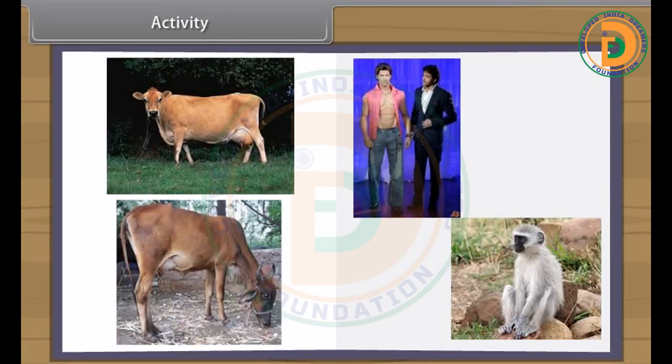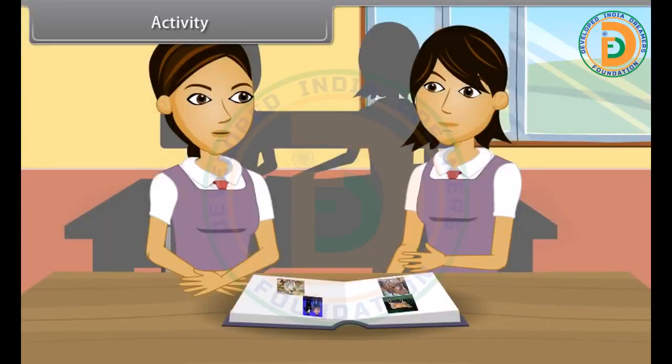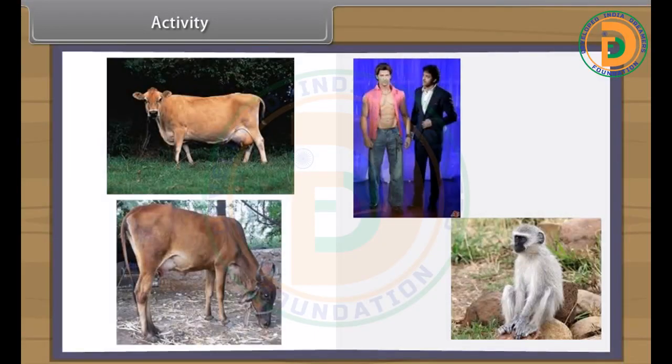When we study physical characters of Desi cow and Jersey cow, we find very few differences. But when we see them in a crowd, then a Jersey cow can be distinguished from a distance due to its height and stature. But when we look at cow and monkey, then we find that man resembles more a monkey than a cow, although all are mammals.